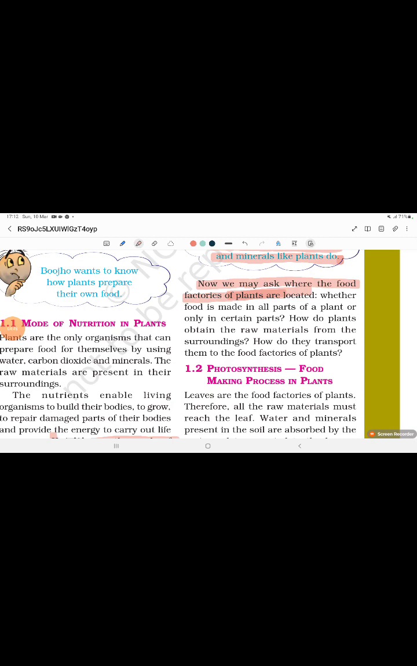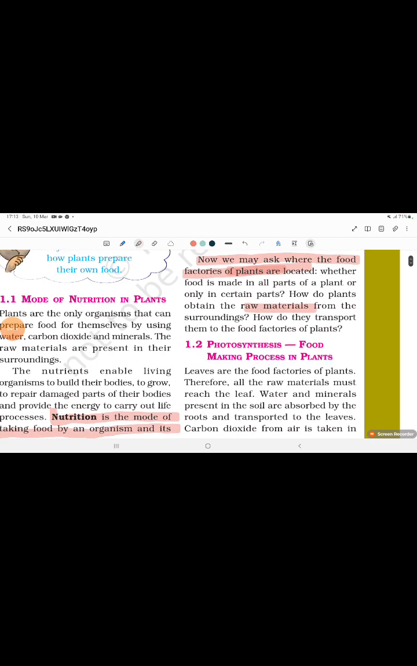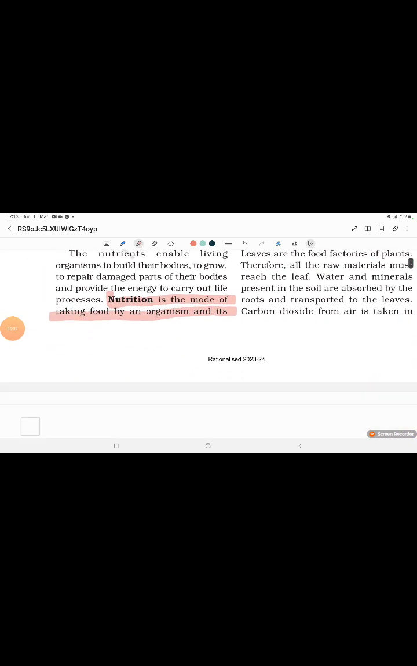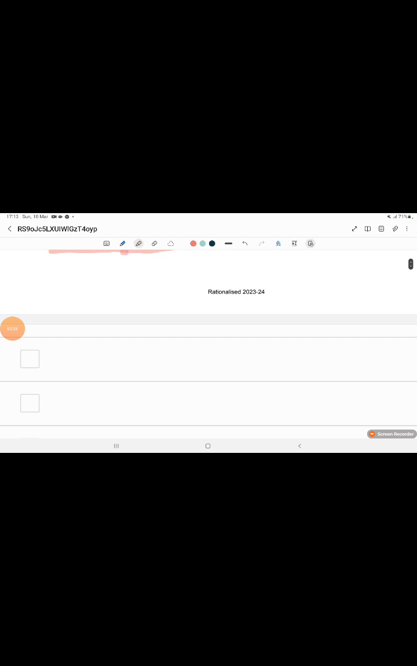How do plants obtain raw materials from the surroundings? How do they transport them to the food factories of the plant? Photosynthesis is the food making process in plants. Remember this. This is a very important thing.